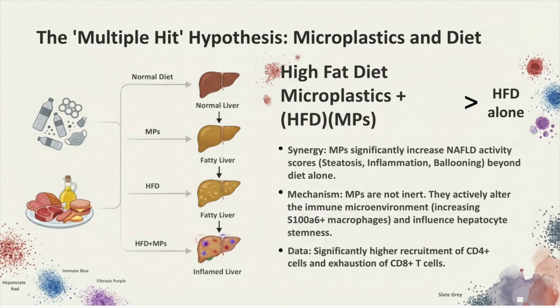The multiple hit hypothesis details. Microplastics are not inert. They synergize with high-fat diets to significantly increase NAFLD activity scores beyond diet alone. Mechanisms involve altering the immune microenvironment, increasing inflammatory S100A6+ macrophages, influencing hepatocyte stemness, and promoting CD4+ recruitment alongside CD8+ T-cell exhaustion.